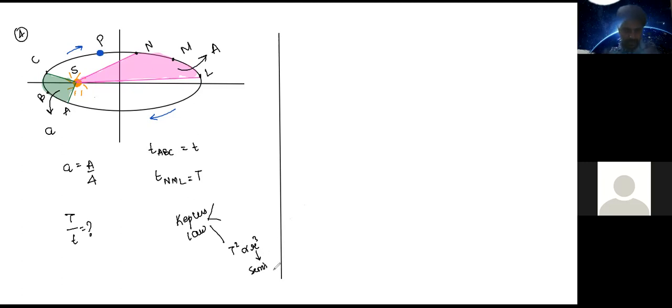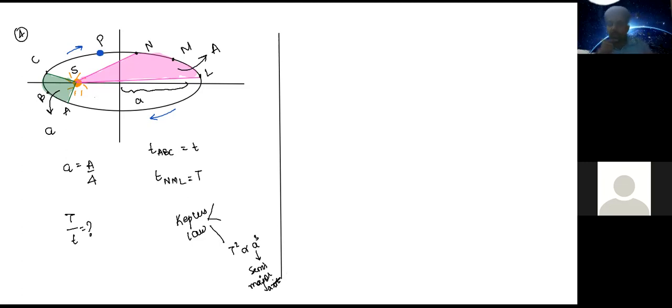Semi-major axis. Yes, sir. That is this length. This is R or A, whatever. So if we name this as A, it becomes A cube. Okay, what next? So we will use this formula and substitute.